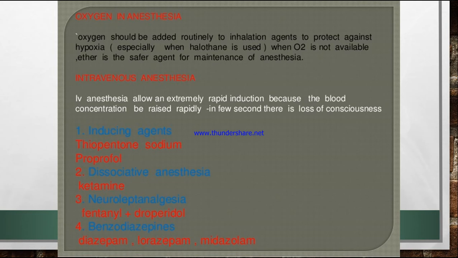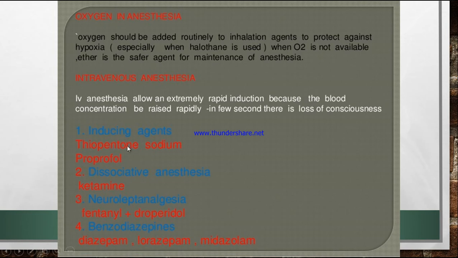The third is IV anesthesia, through the IV route. IV anesthesia allows an extremely rapid induction because the blood concentration can be raised rapidly in a few seconds, and there is loss of consciousness. So by giving through IV, it is the fastest way of numbing a patient.